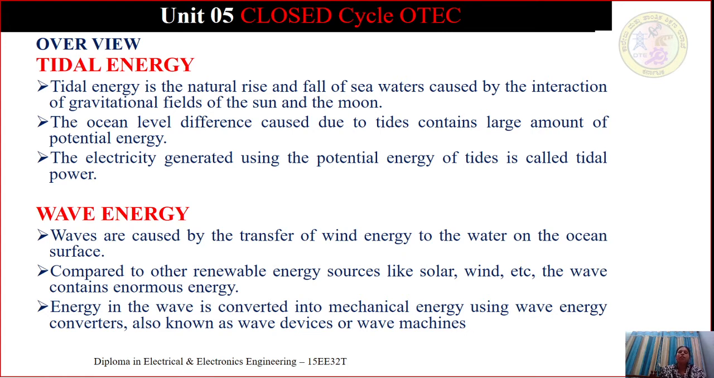Energy in the wave is converted into mechanical energy using energy converters, also known as wave devices or wave machines. So for the waves in the ocean, we need some devices in order to convert that energy into electrical energy. Depending upon the actuating mechanism used in the wave devices to capture wave energy, they are classified as heaving float type, pitching type, and another type of wave devices.